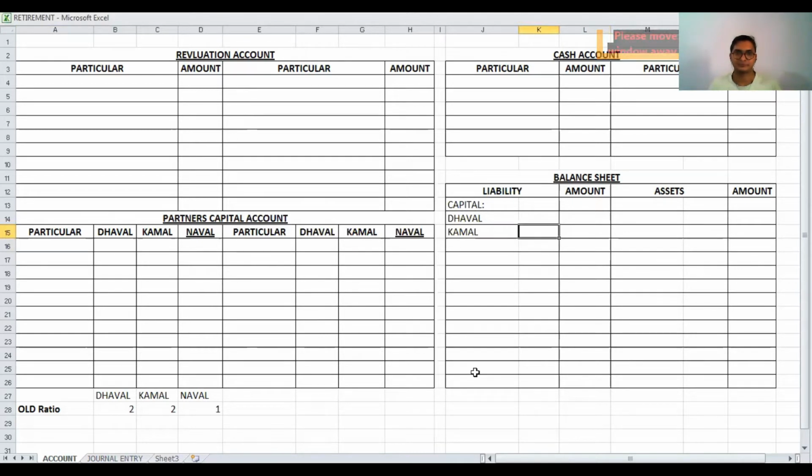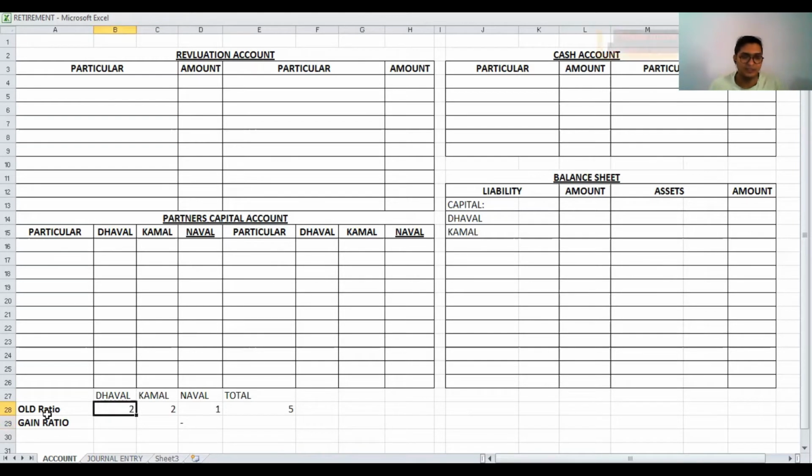Now, here adjustment numbers 1, 2, 3, 4, 5, 6 are given, but the new ratio is not given. And that's why, if the new ratio is not given, then the old ratio becomes the gain ratio. Therefore, the gain ratio is like this: Naval retired, here total is 5. Naval retired, so no new ratio for Naval. No gain ratio for Naval because Naval retired.